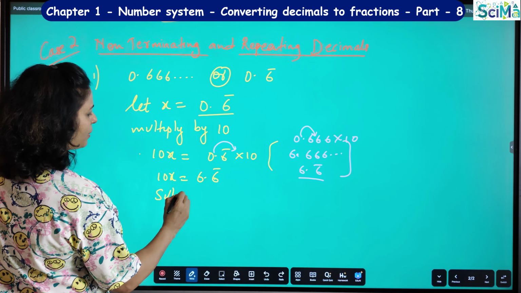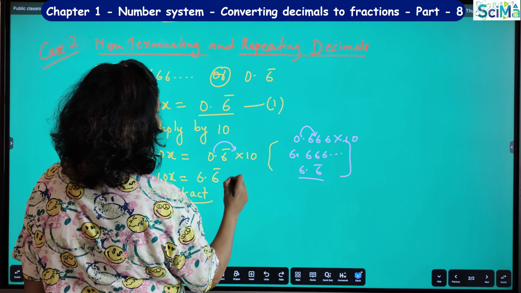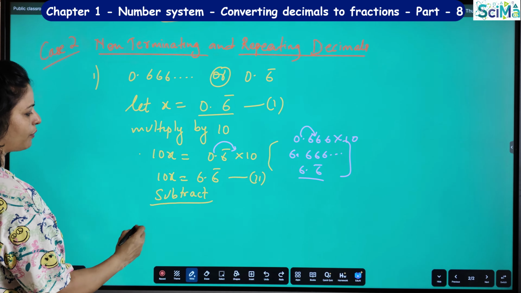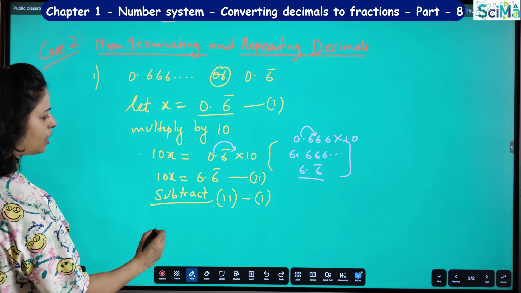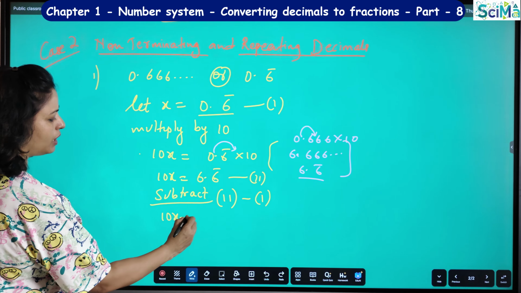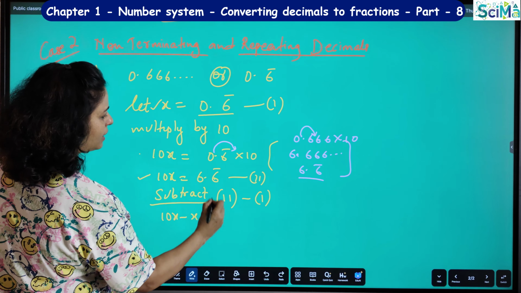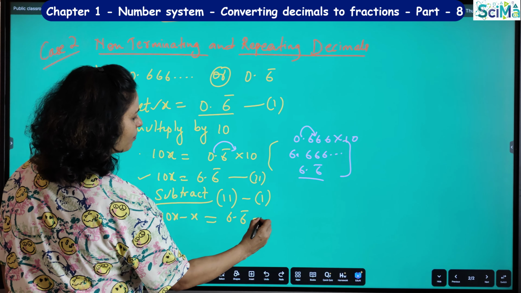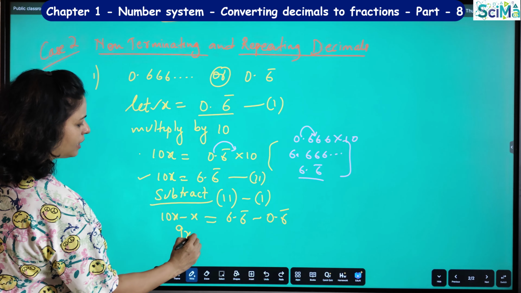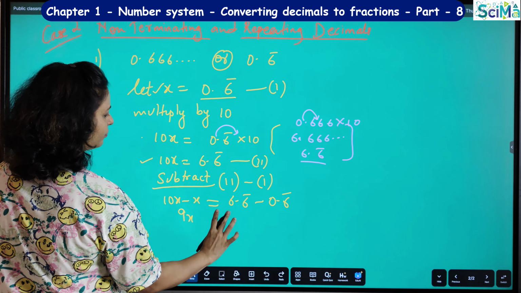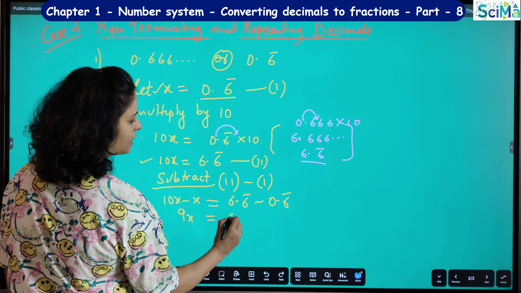So now you have to subtract. If you consider this as the first equation and this as the second equation, you have to subtract second minus first. So on the left hand side, 10x minus x, and on the right hand side 6.6 bar minus 0.6 bar. Here you get 9x, and here you will get 6.